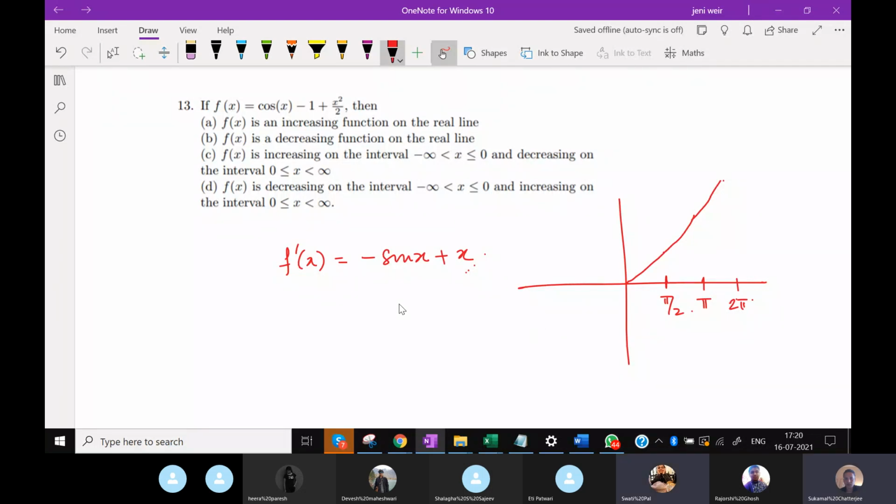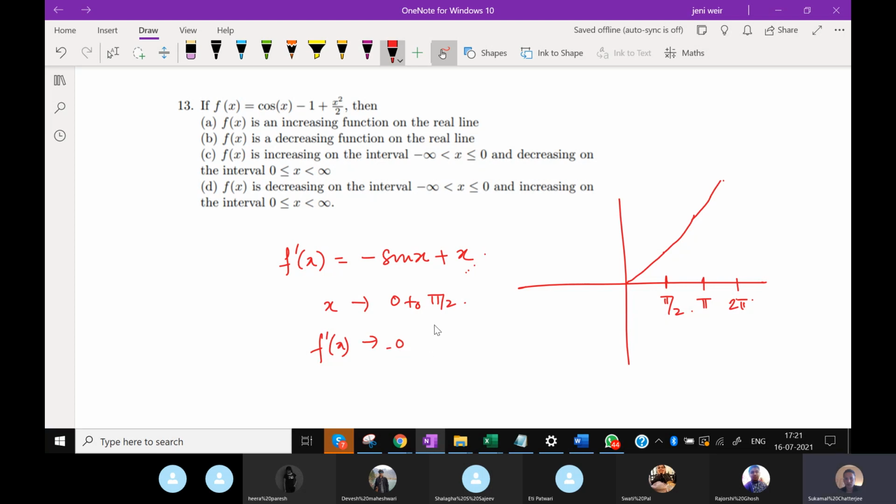And what happens on the negative side? So please explain again, how the value of x precedes or succeeds the value of minus sin x. So let's say x is in the range 0 to pi by 2. So that means f dash x will be, at x equal to 0, both are 0. So this is 0.